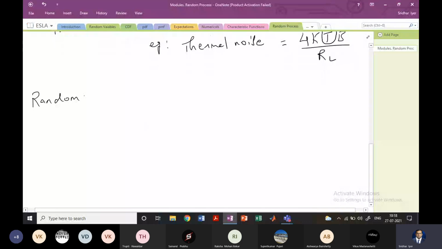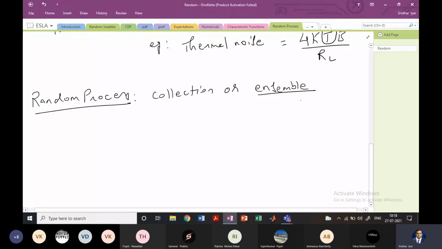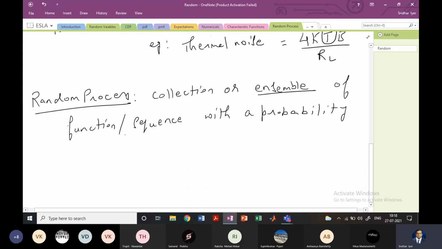So now let's formally define what a random process is. A random process basically is a collection or ensemble. Ensemble is another word for collection. So it is a collection or ensemble of functions or sequences with a probability assigned to it. Assigned to what? To the function or the sequence, right?